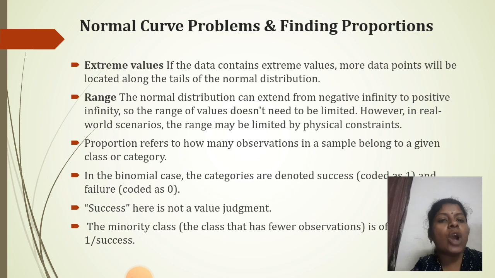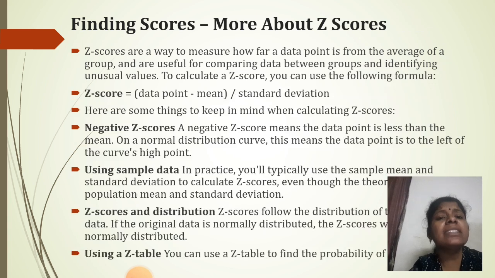Proportion refers to how many observations in a sample belong to a given class or category. In the binomial case, the categories are denoted success, coded as 1, and failure, coded as 0. Success here is not a value judgment. The next is finding z-scores.